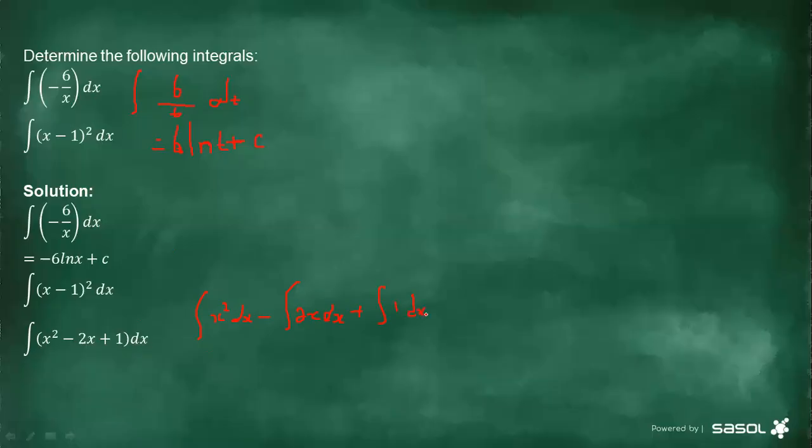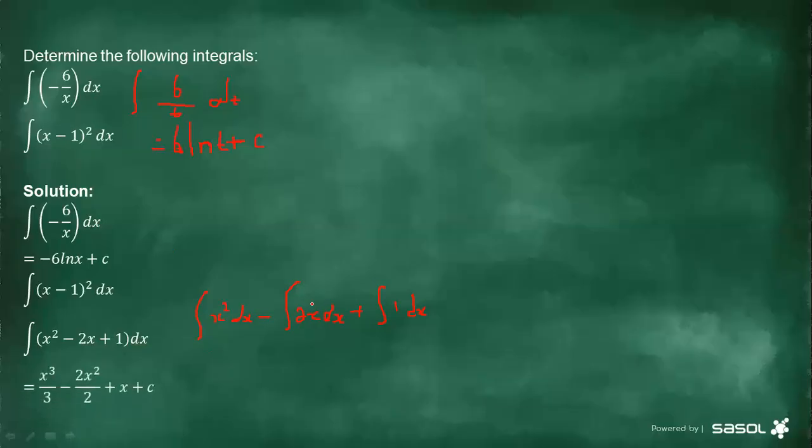So when you integrate term by term, you can do it like this, or you can just continue and apply the rules to every term, and then you get the answer. That's it. So it will depend.